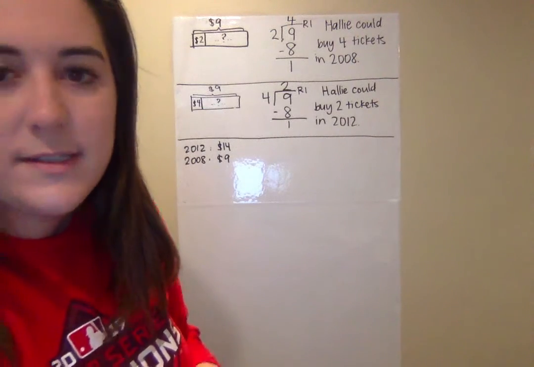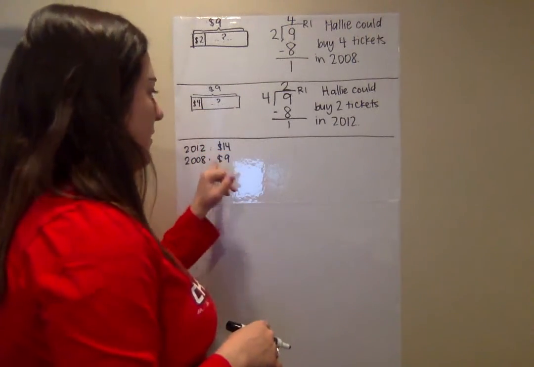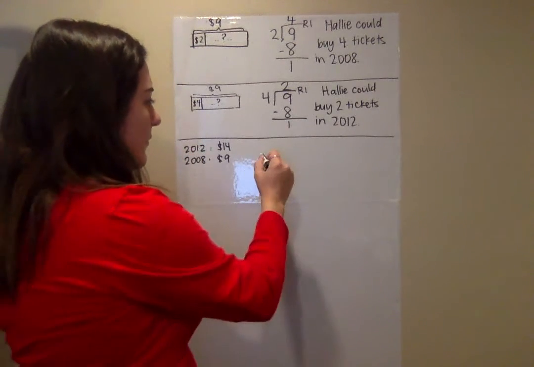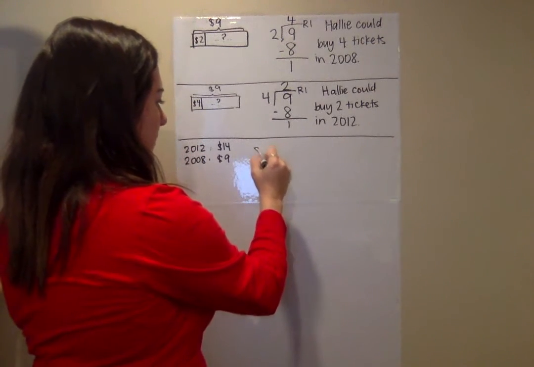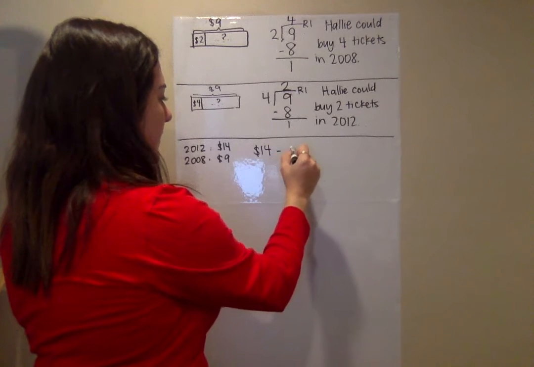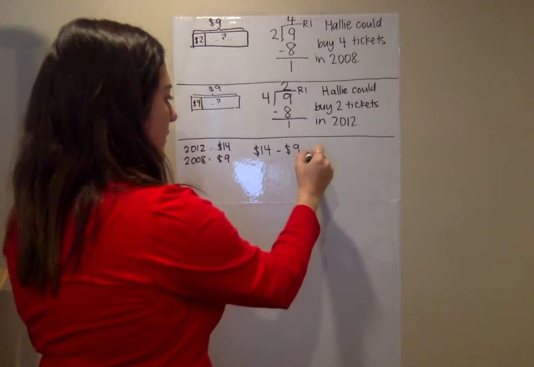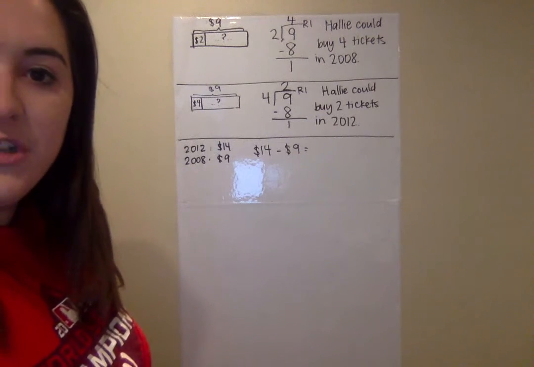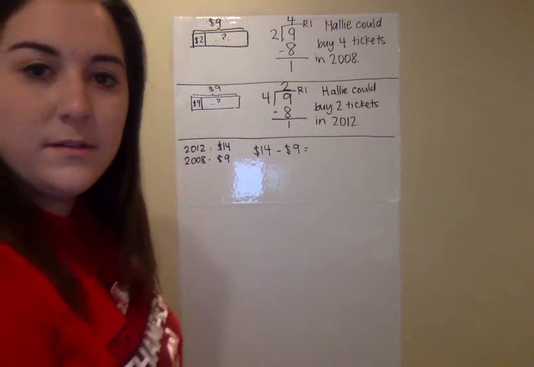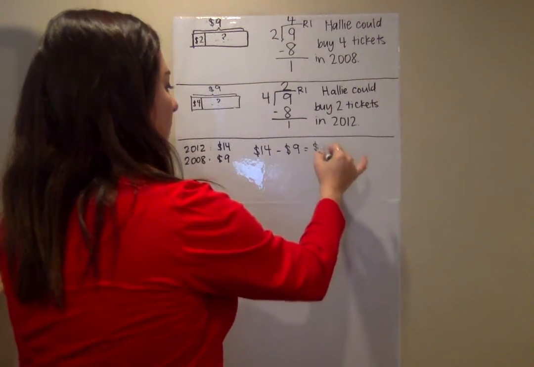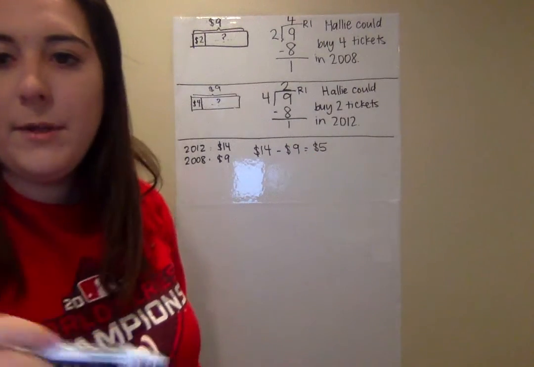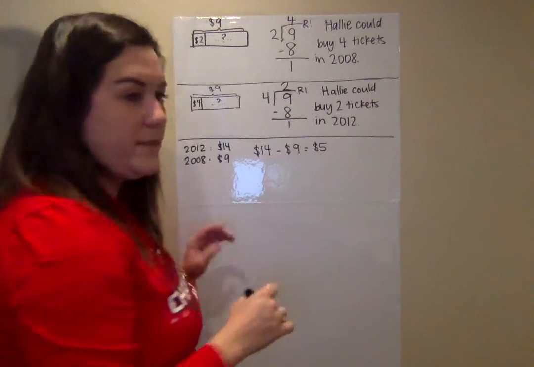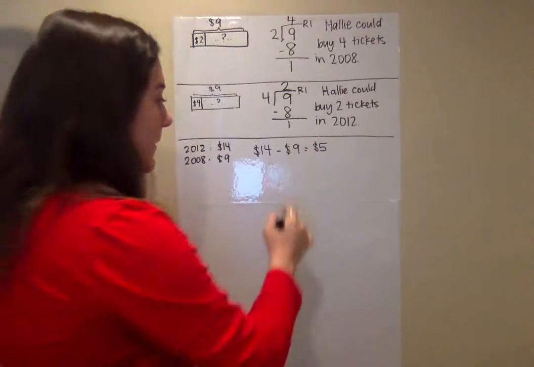So I'm going to say, all right, if I want to know the difference between these two, how much it increased, I'm going to start with my big number, and I'm going to say $14 minus $9 equals how much her allowance increased, which is 14 minus 9 is 5. All right. So how much did her monthly allowance increase between 2008 and 2012? Her allowance increased $5. Okay.